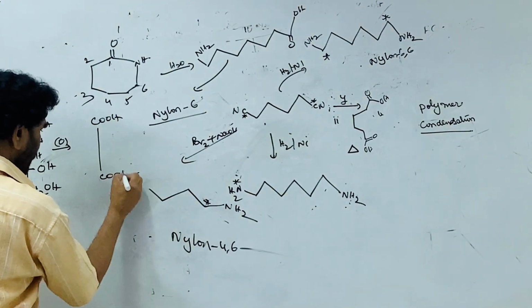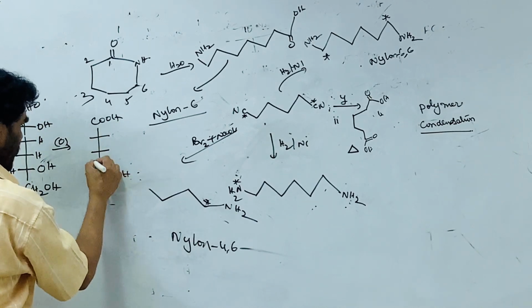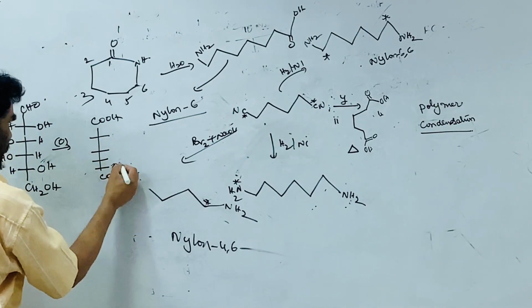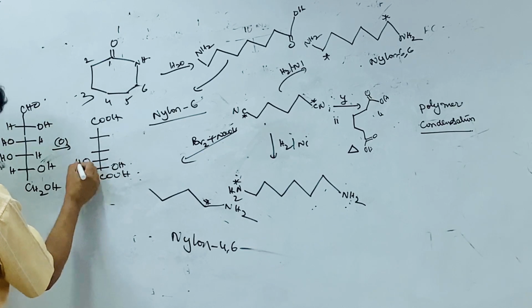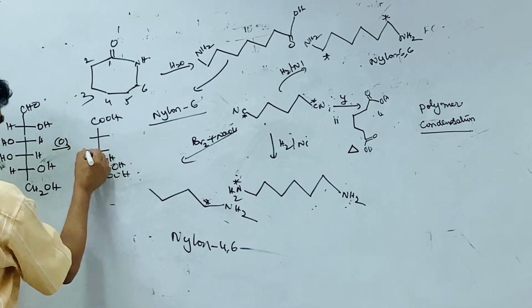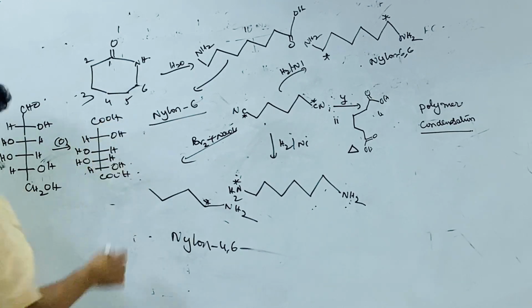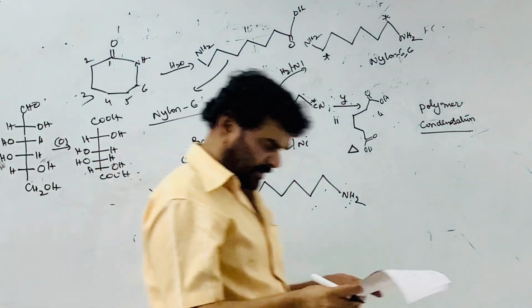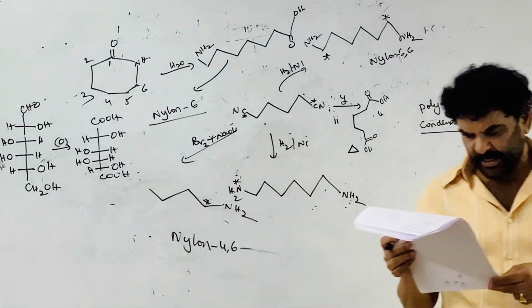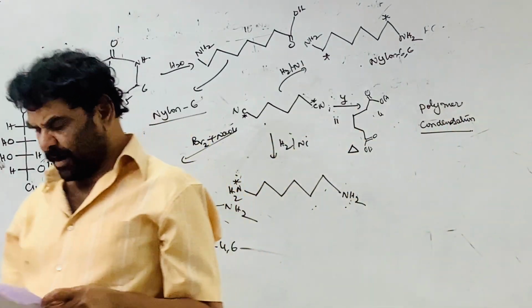This is COOH, primary alcohol, 3, 4. This is OH on this side, so the structure should be this. This is OH, H, OH. This is galactaric acid, the aldaric acid.